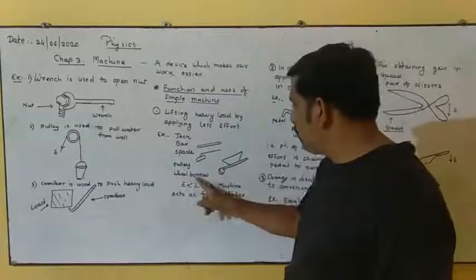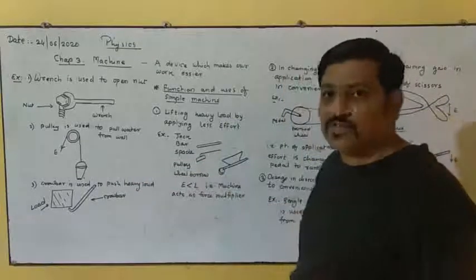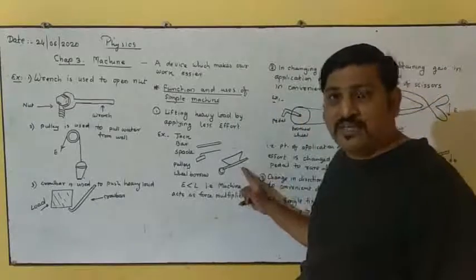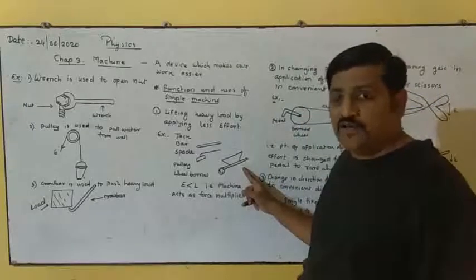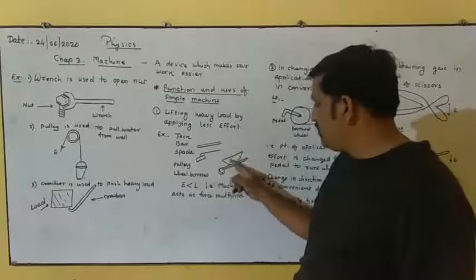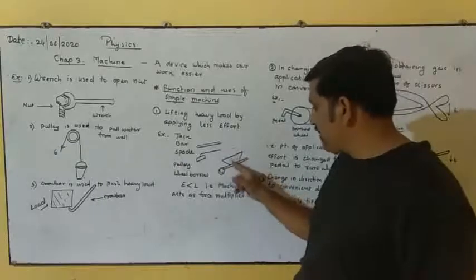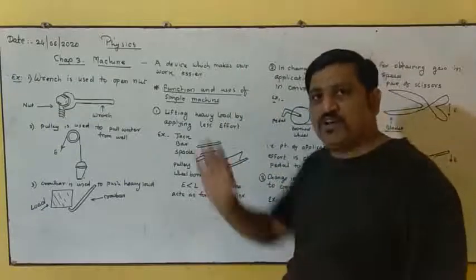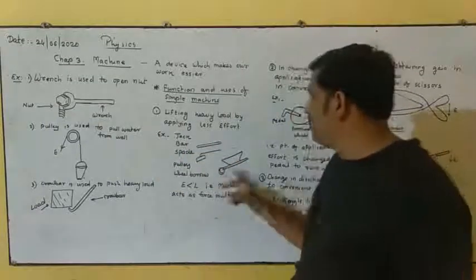Next is wheelbarrow. You might have seen a wheelbarrow on the roads while they are making roads, or making a house. When they are building a house, this type of machine you have seen. They put all the cement and concrete material in it and they displace it from one place to another place. So this wheelbarrow we are using.